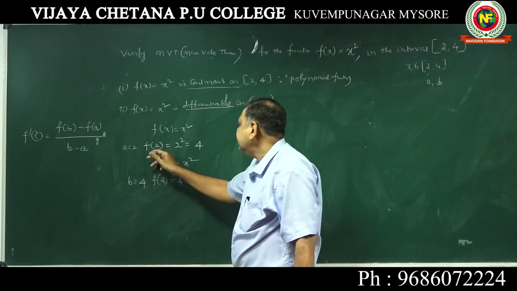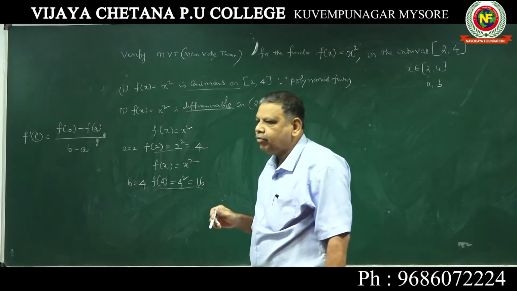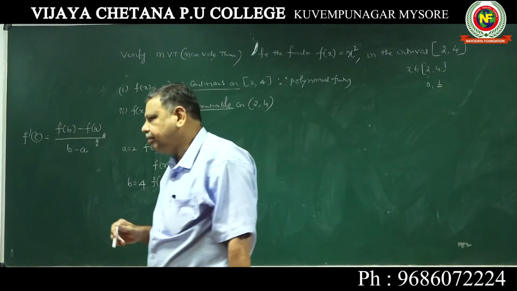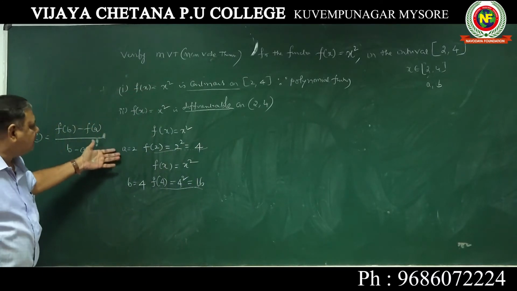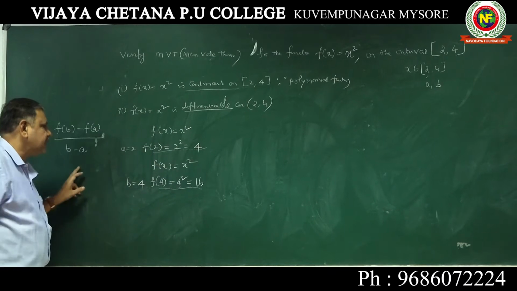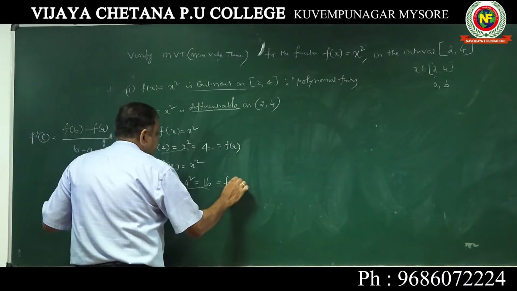See, this is 4 and this is 16. It will not be same. But ನೀವು ರೋಲ್ಸ್ ಥಿಯರಮ್ ಪ್ರೂವ್ ಮಾಡುವಾಗ it should be f of a ಮತ್ತು f of b ಎರಡು ಸೇಮ್ ಇರಬೇಕು. So this is your f of a and this is your f of b.